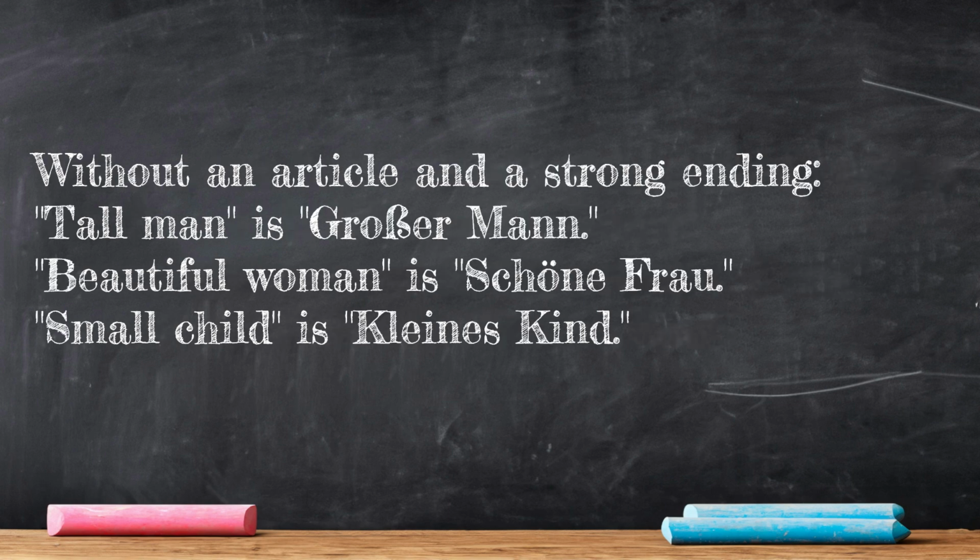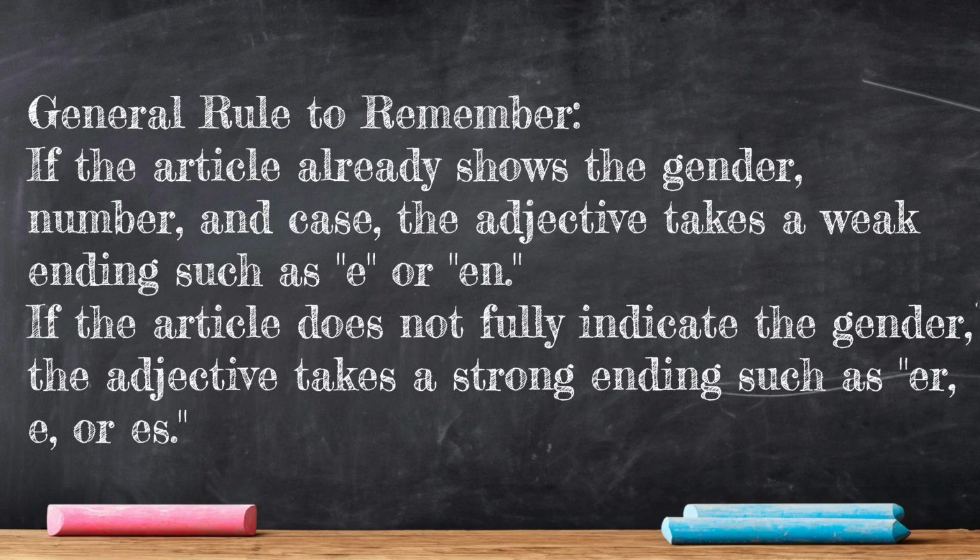General rule to remember. If the article already shows the gender, number, and case, the adjective takes a weak ending such as e or en. If the article does not fully indicate the gender, the adjective takes a strong ending such as er or es.